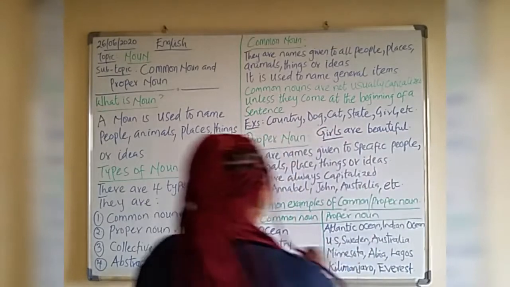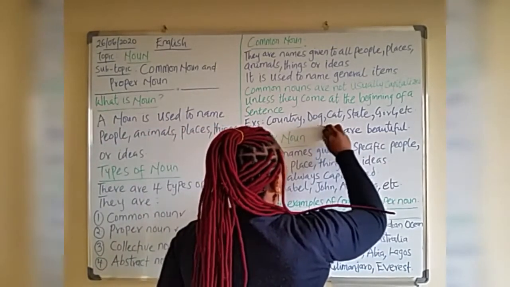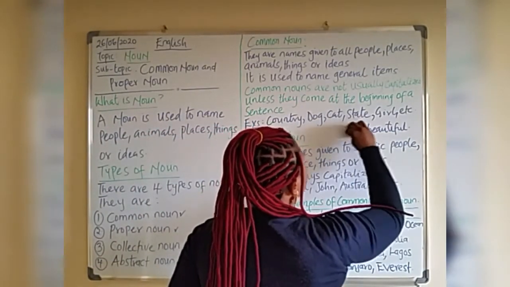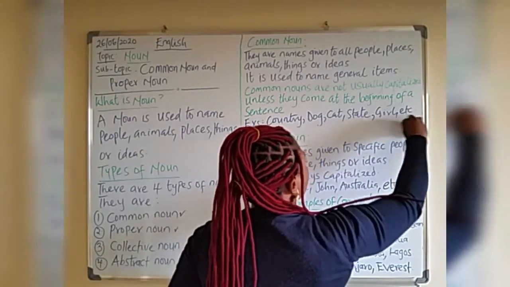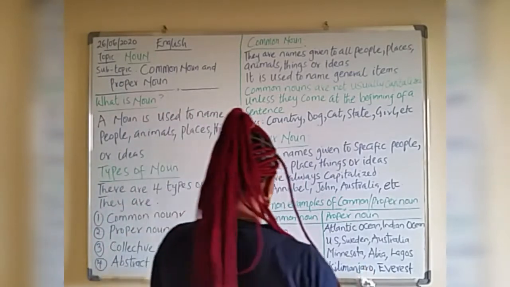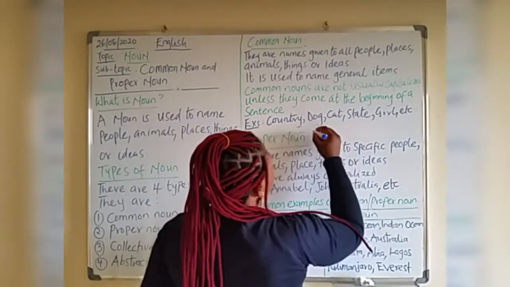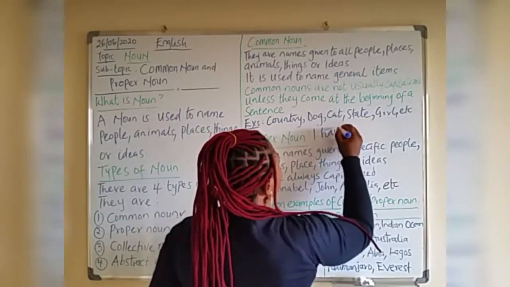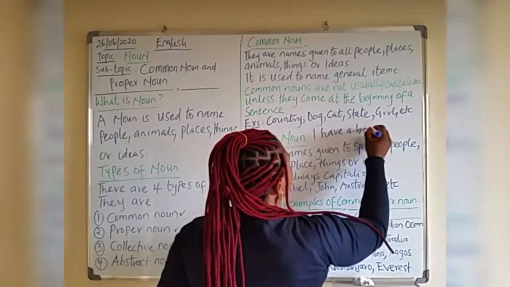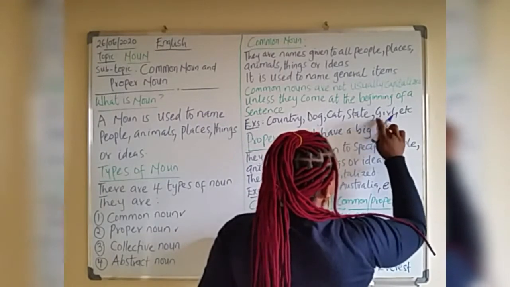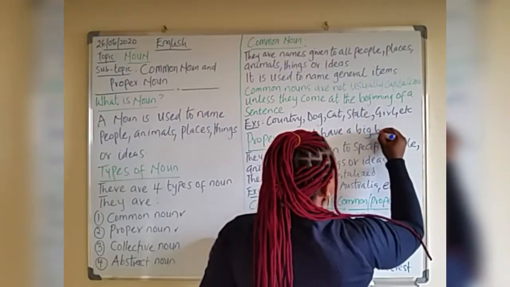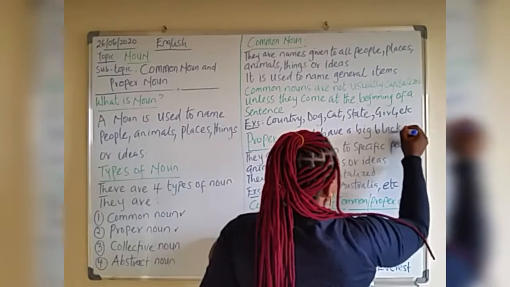Please, permit me to rub this off. I want to give you another example. I have a big black dog.